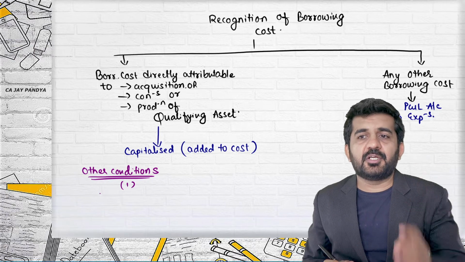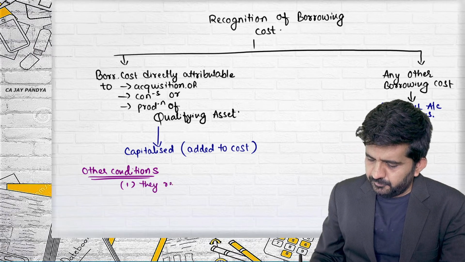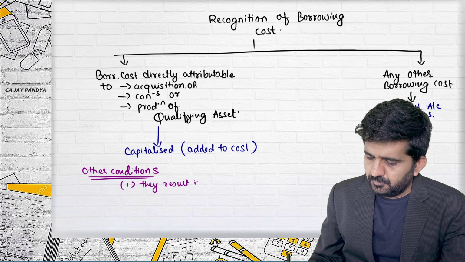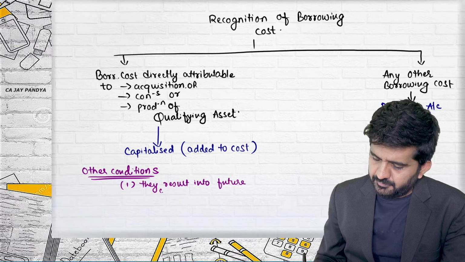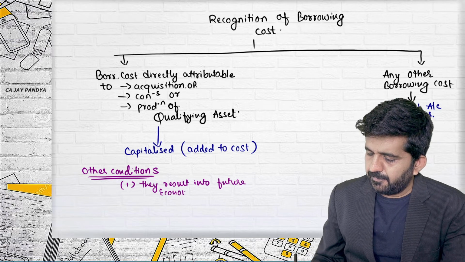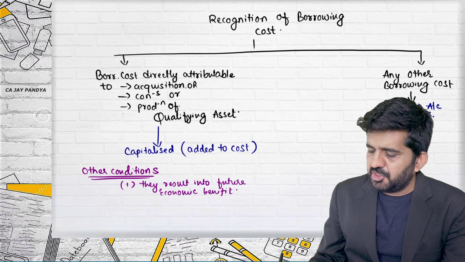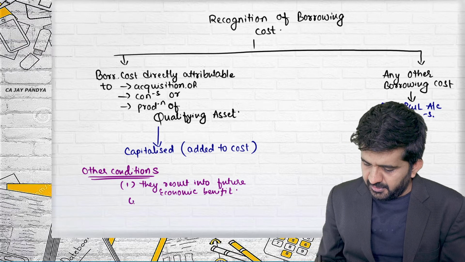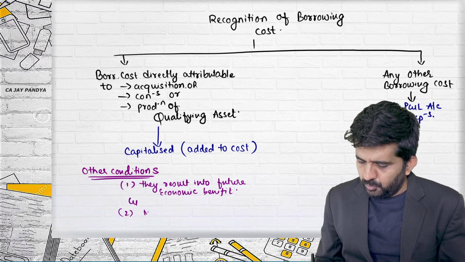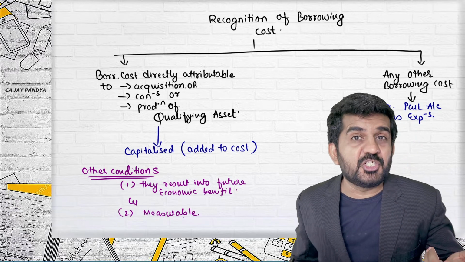Which are the other conditions? They will result in future economic benefit. Now, those conditions will look like PPE because they are conditions of PPE. Is it correct? And number two, they are measurable. So these are the additional conditions.